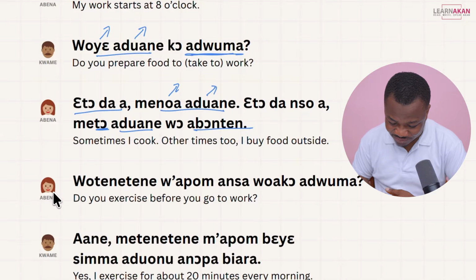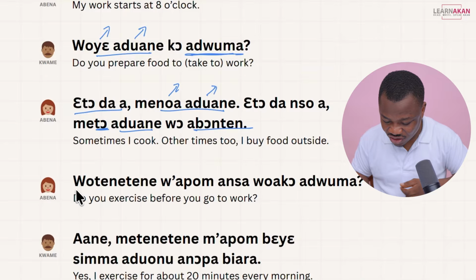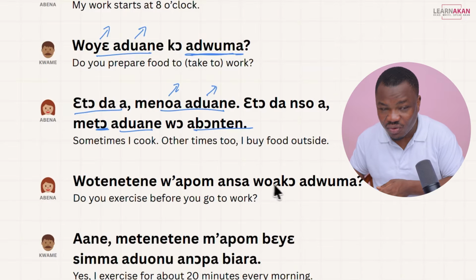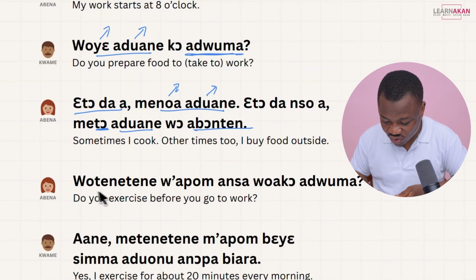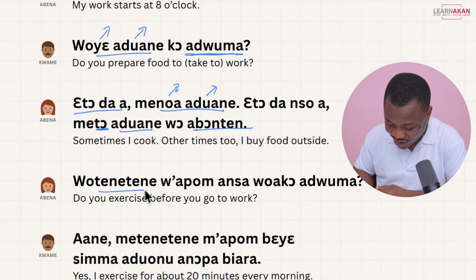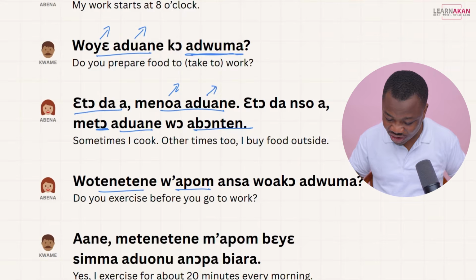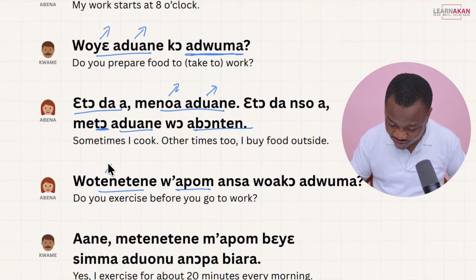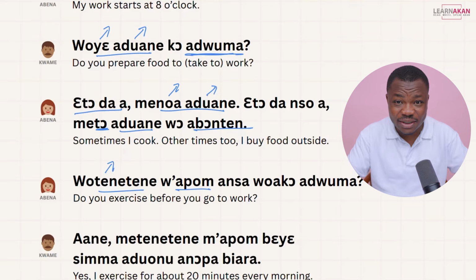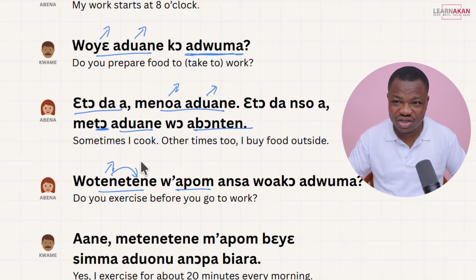And then Kwame says, the characters have switched again. So Kwame asks, Wotenetene wapom ansa wako ejuma? So we said tenetene apom means to exercise, right? I told you literally this comes from tene, which means to straighten, that has been doubled, tenetene, because you will not be straightening just one joint, right?